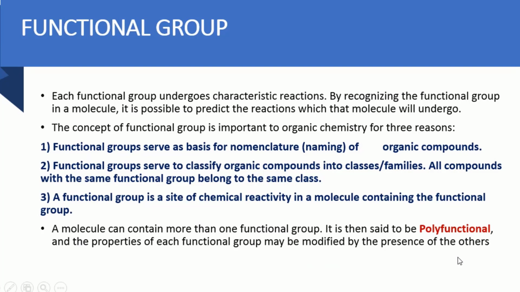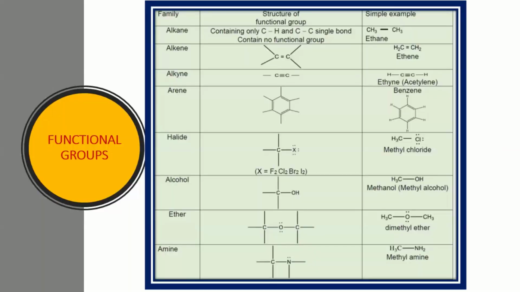For example, if a molecule has 2 or 3 functional groups, their properties can be modified with respect to one another. Then, dear students, we have millions of organic compounds, but these millions of organic compounds are divided into families on the basis of their functional group.